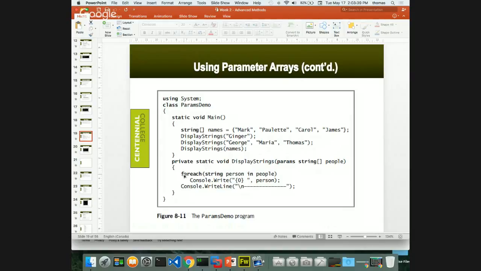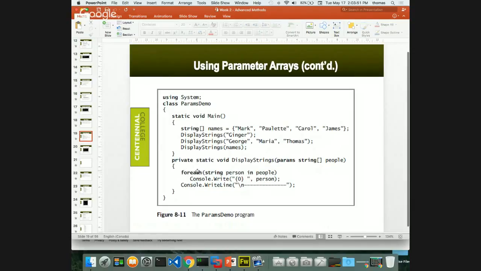Now I'm using a for each statement here, and this is really bad. Please, whenever you use for each statements, for loops, all that kind of stuff, I want you to use curly braces all the time. I never want you to do this. Why? This is bad form. If you see this, where you have for each and a console.write right underneath it, yes, it can work. But like I said before, just because you can do it doesn't mean you should. And this is bad form. I would never recommend you do this.